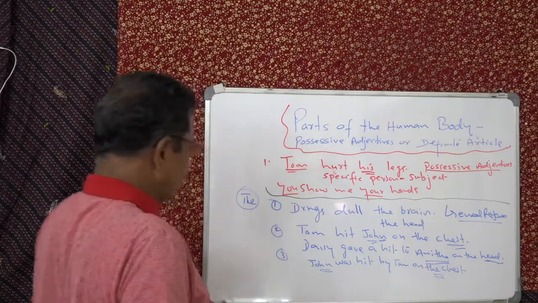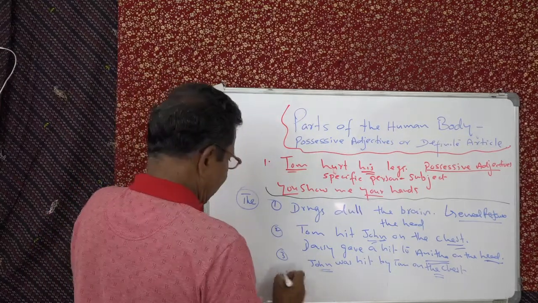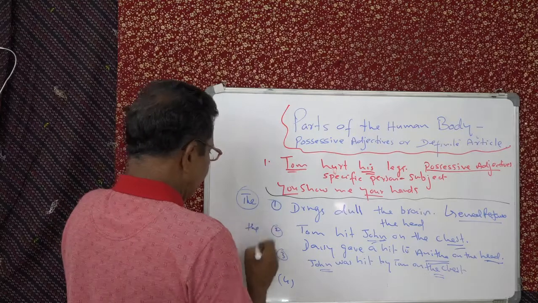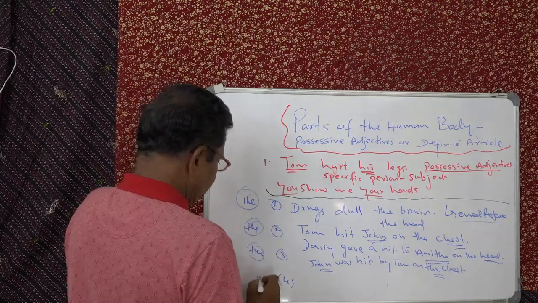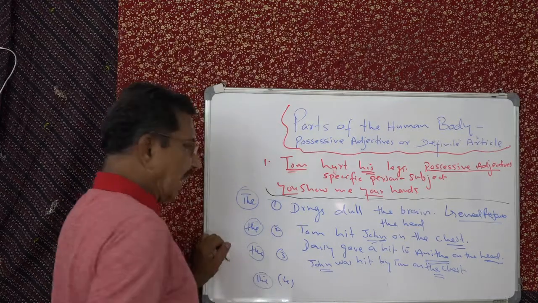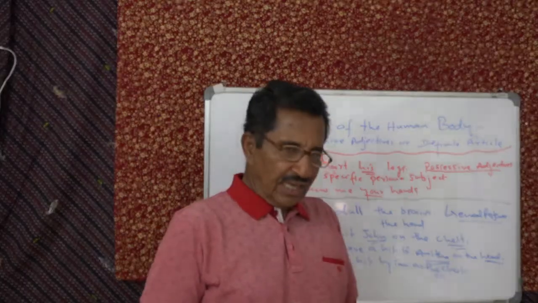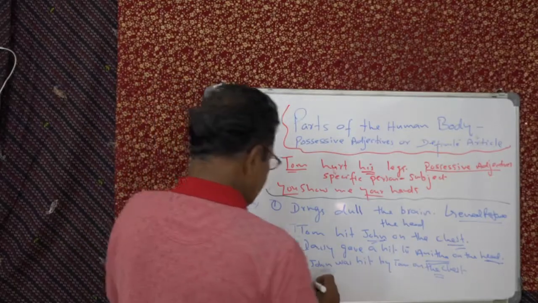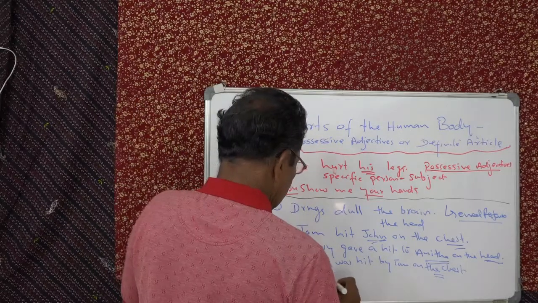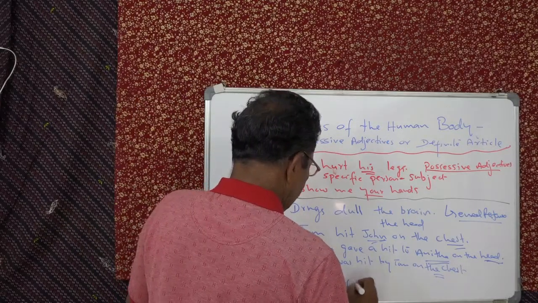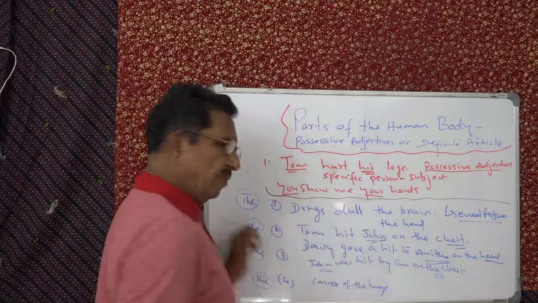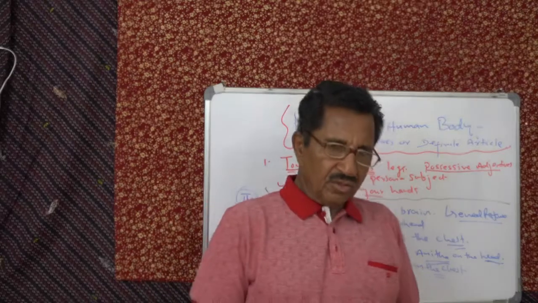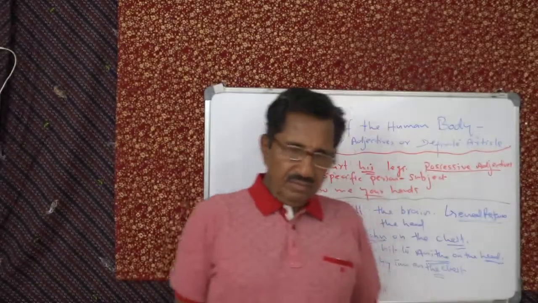Yes. Now the last and the fourth point of "the". That is very simple. With the ailments of a part of the body, we say cancer of the lungs, cirrhosis of the liver.